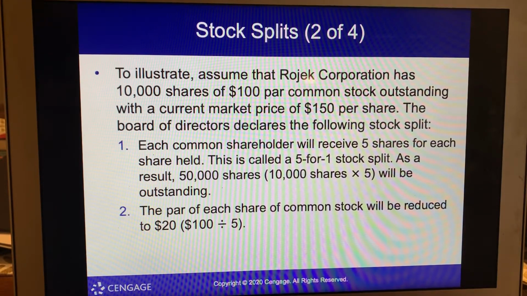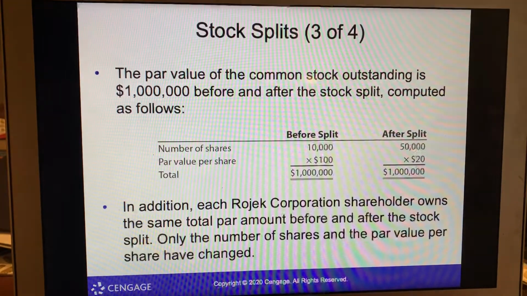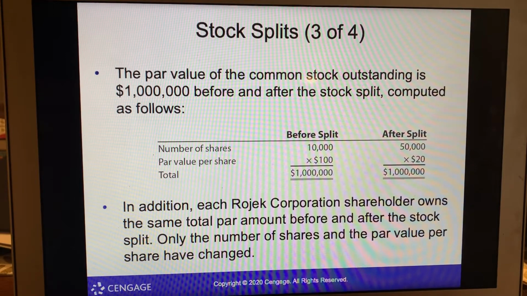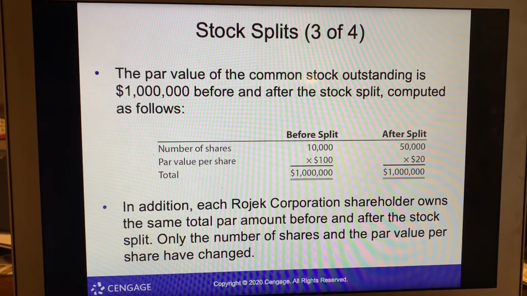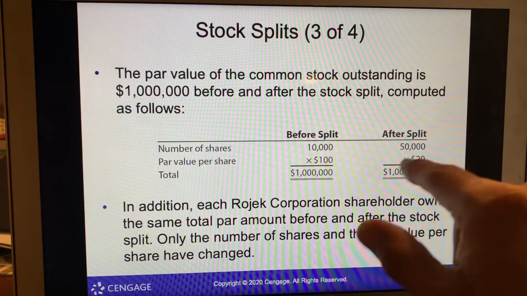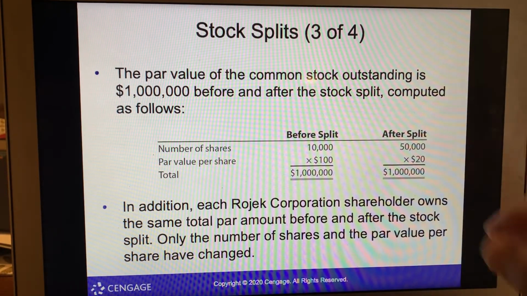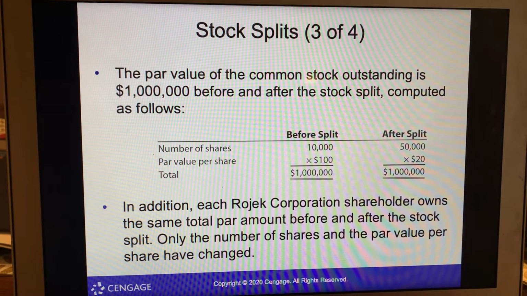So here's an example of a stock split. Basically what happens is your stock doubles, okay? So number of shares, 10,000. After the split, it goes to 50,000. So the par value is 1,000. So this will be $20 after we split it. Okay, and then let's see.